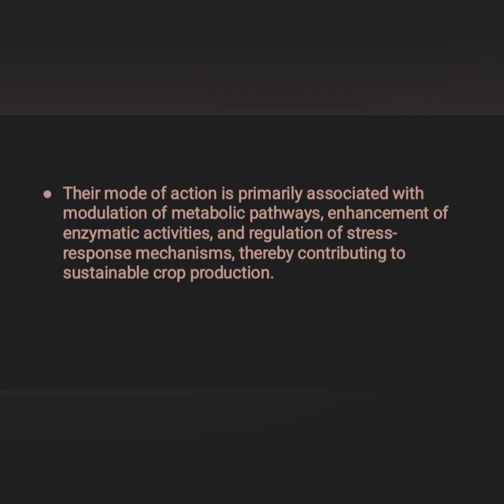Their mode of action is primarily associated with the modulation of metabolic pathways, enhancement of enzymatic activities and regulation of stress response mechanisms, thereby contributing to sustainable crop production.